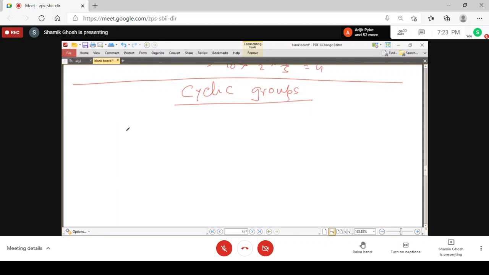These cyclic groups, by definition, a group is cyclic if the group is the set of powers of a fixed element. Suppose there exists an element A belonging to G, and then we say that the group is cyclic.